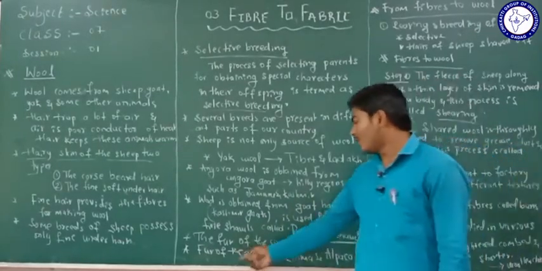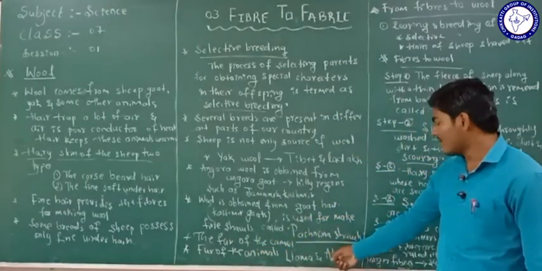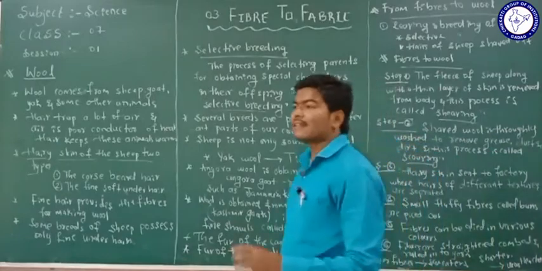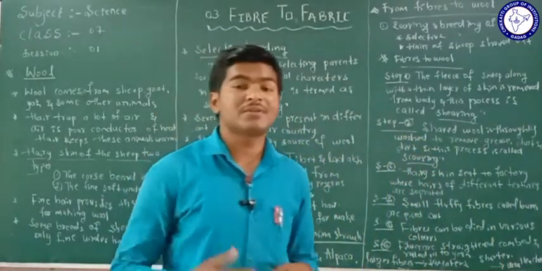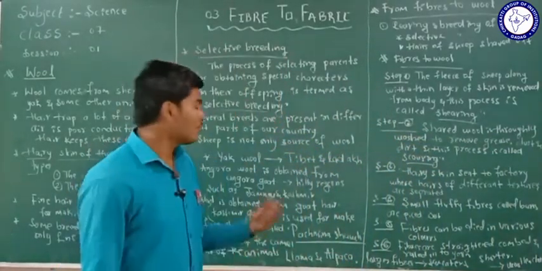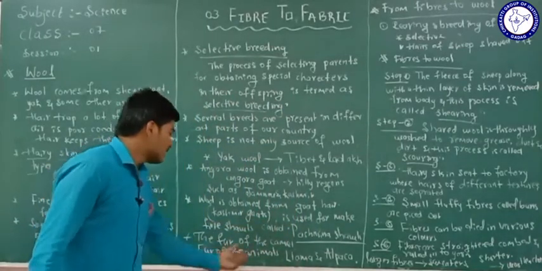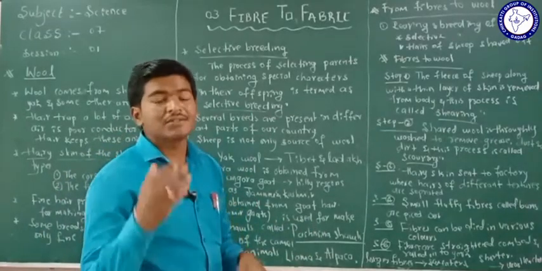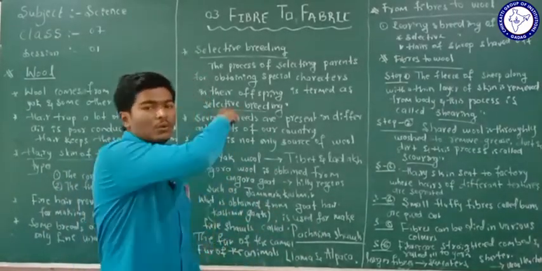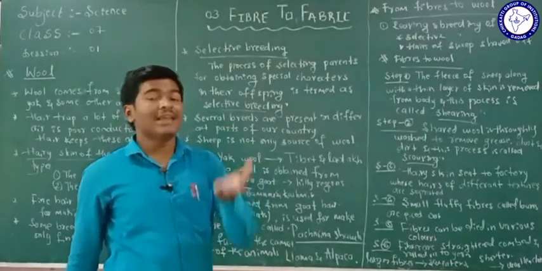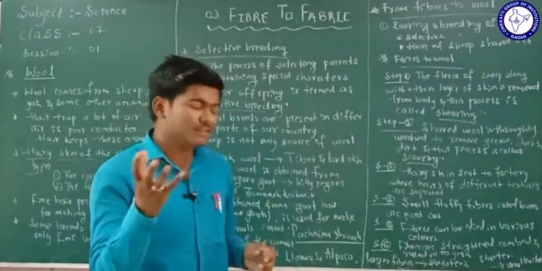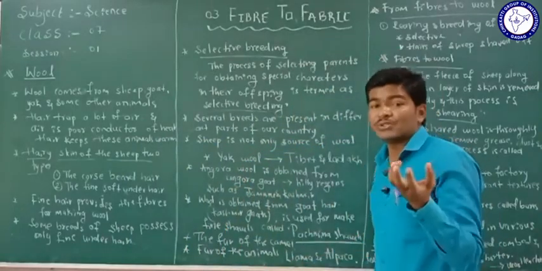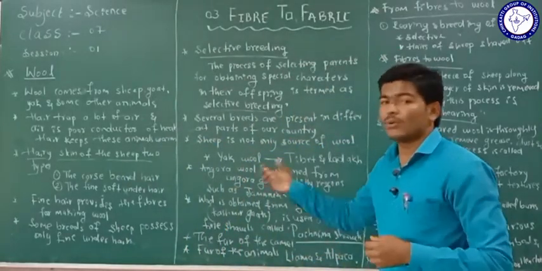And also we are going to use the fur of some animals called llama and alpaca. Llama and alpaca are different types of animals, and we can get the hairs of these animals and convert those hairs into wool. You have to remember which animals' hairs we are going to use to make wool.